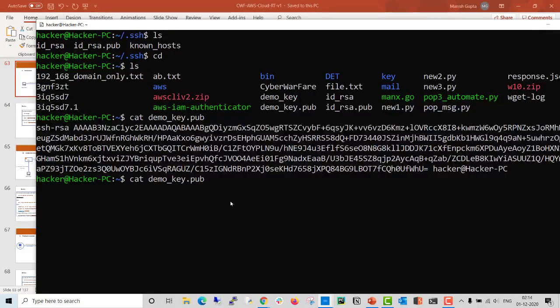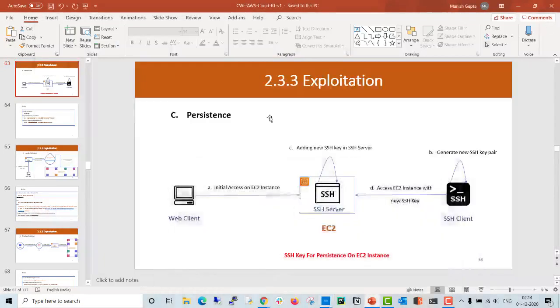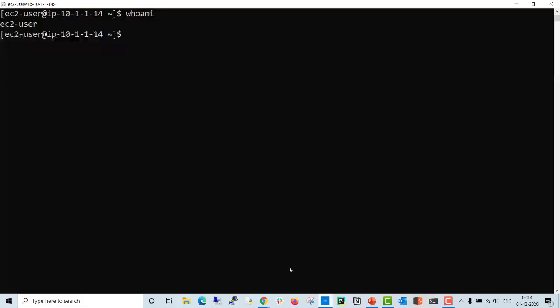You can see here this is the attacker's local machine, and this is the shell where we have the reverse shell or initial access on the EC2 instance. So let's move to the SSH directory. You have to keep in mind that in operating systems like Linux, we can create a backdoor on the user level as well as the root level. Suppose you don't have rights on the root, you can add this backdoor at the user level. So who am I? I'm the EC2 user.